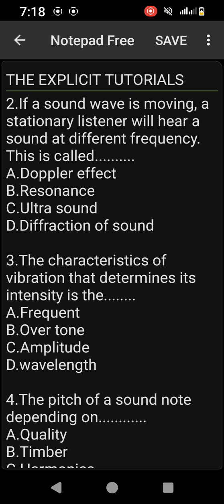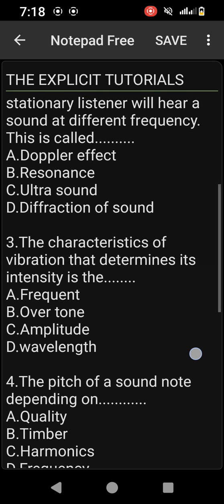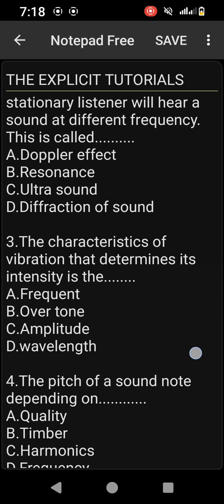And of course, you know that amplitude is one of the terms used in wave, and it is the maximum displacement of a wave particle from its equilibrium position. And of course, wavelength is the distance between two consecutive wave particles, and it's represented by what? Lambda, and it is measured in what? Meters.